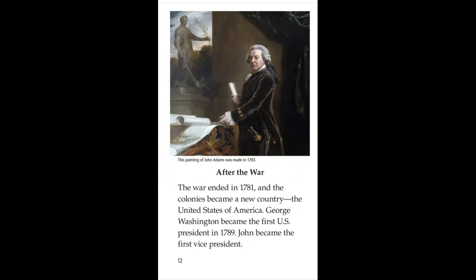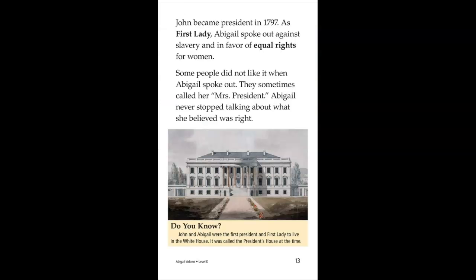This painting of John Adams was made in 1783. After the war ended in 1781, the colonies became a new country, the United States of America. George Washington became the first U.S. president in 1789. John became the first vice president. John became president in 1797.